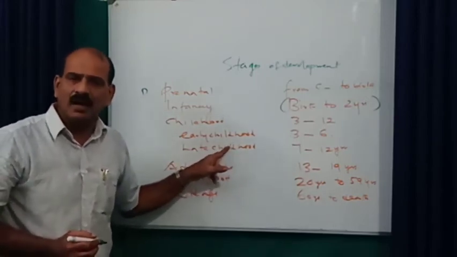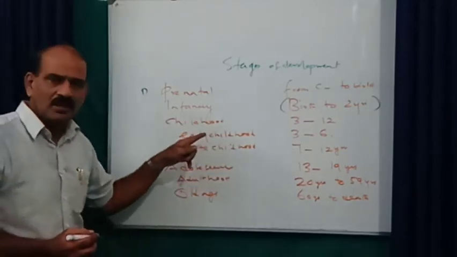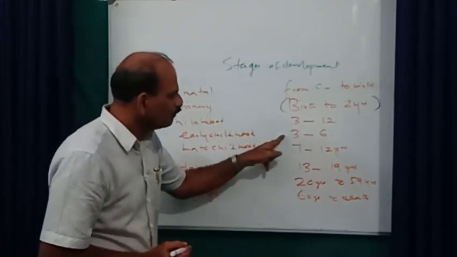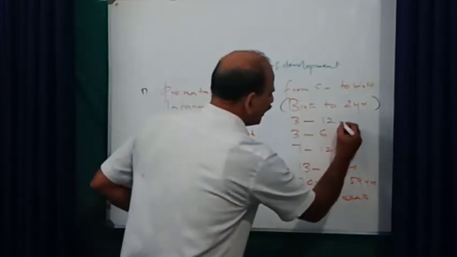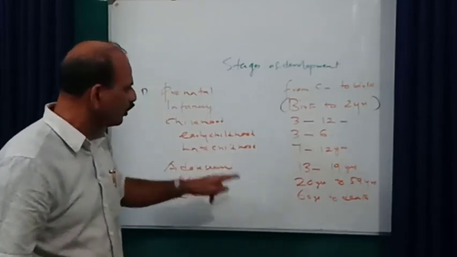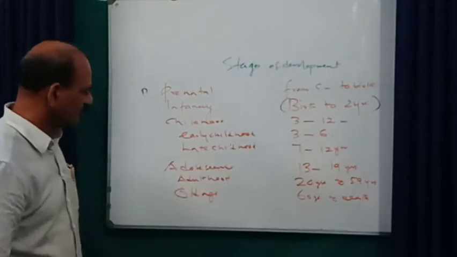Sometimes you can see early childhood, middle childhood and late childhood, but here I am using early and late childhood. 3 to 12 years is childhood; 3 to 6 is early childhood and 7 to 12 years is late childhood.